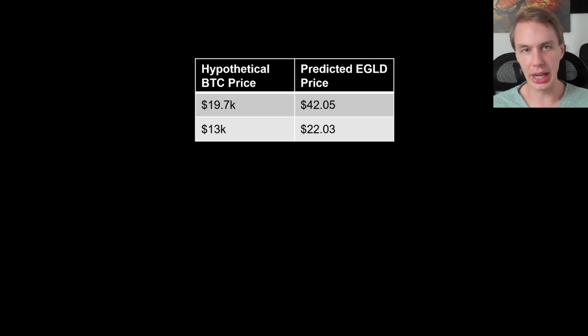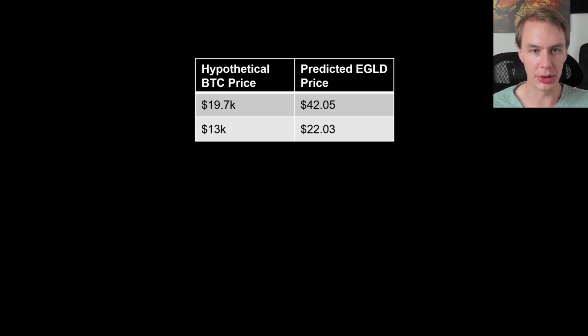But now let's start looking at some hypothetical Bitcoin prices and where EGLD would go. So we're going to start with some bearish scenarios here. Let's imagine that Bitcoin slips below its current range, drops below the 17.5K-ish local low that it had, goes all the way down to 13K, which is a level that a lot of people have been calling for, kind of 13K to like 11K-ish range. And we can see that the predicted EGLD price would be all the way down at $22, so less than half of its current value. So that would be pretty brutal, right?